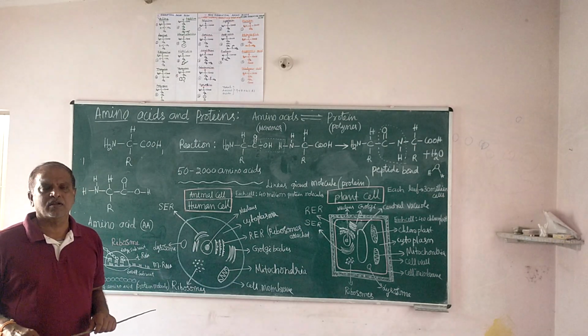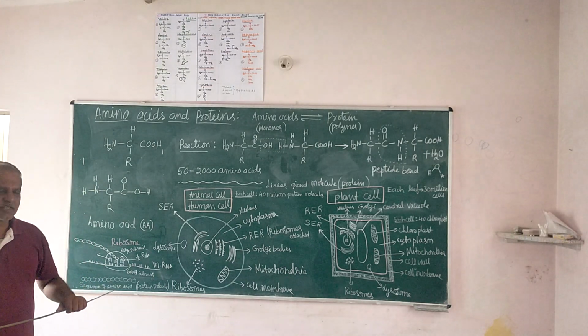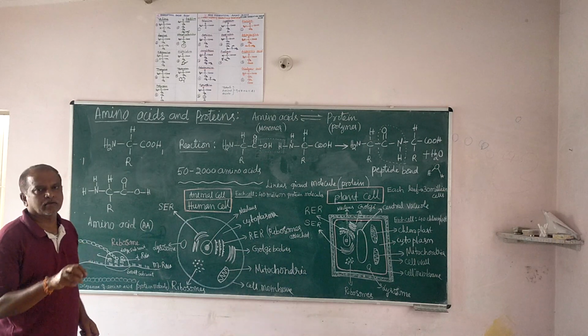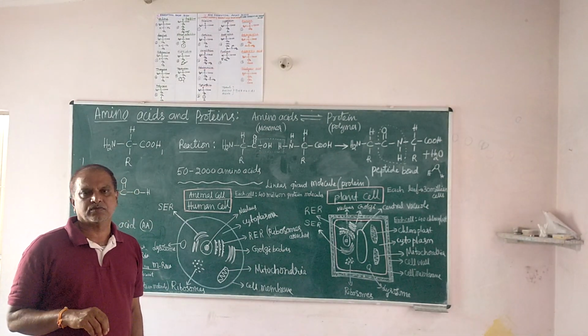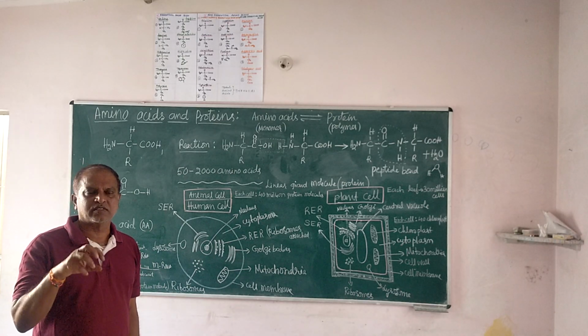What is an organ? Organ is a tissue structure, tissue material in which cells are embedded. Each organ has its own tissue matrix, and in that tissue matrix, all cells are embedded.